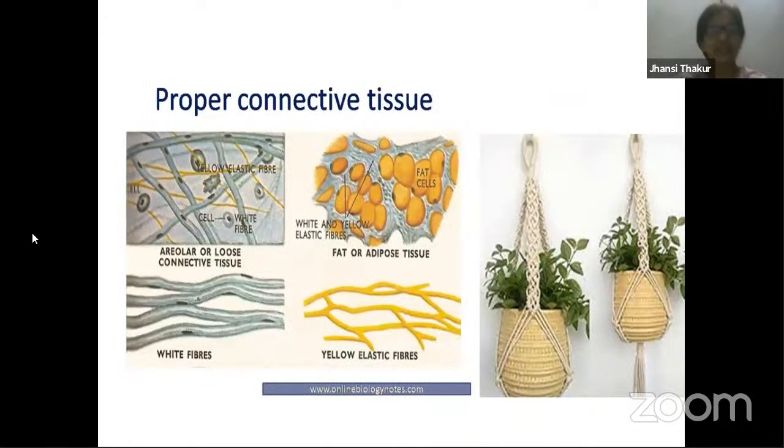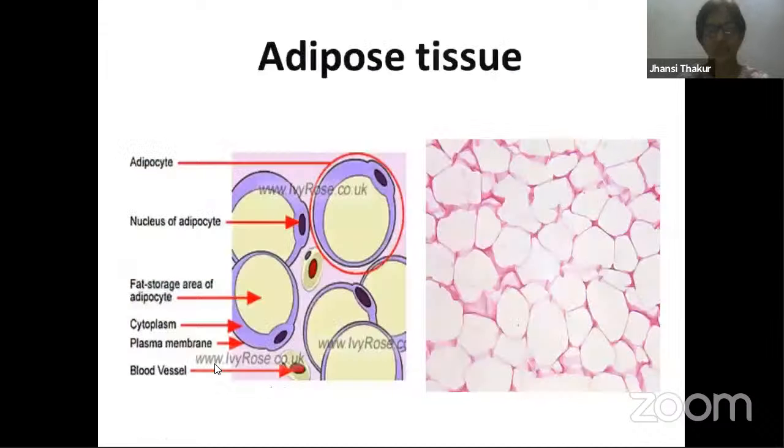So here, this is a slide showing fibers, how they appear. As I said about reticular fibers, they form a network-like structure, and whatever material is present inside the tissue or the organ, it provides support, as you find these structures providing support to growing plants. So we can compare our organs to plants. Elastic fibers are like this. Elastin fiber is yellow in color and these are white in color. Adipocytes are the cells which store fat. So this is how the areolar tissue is.